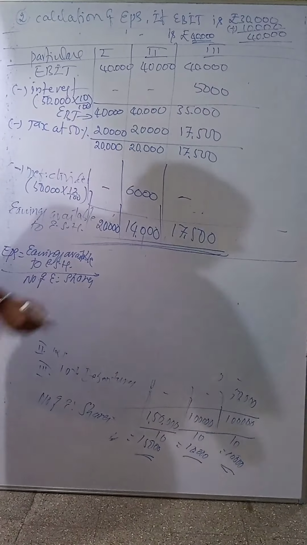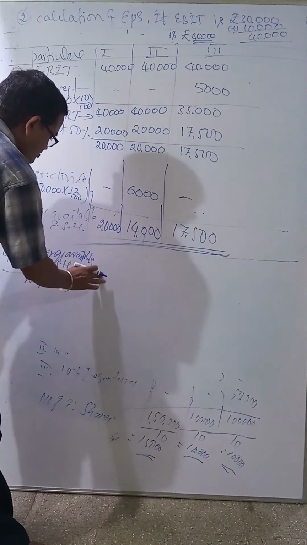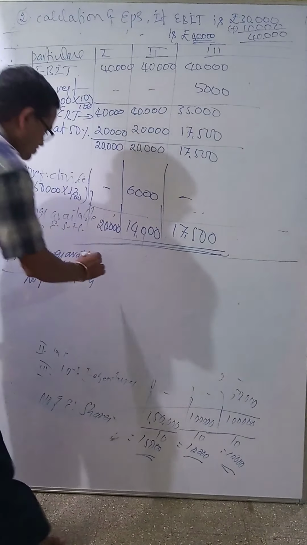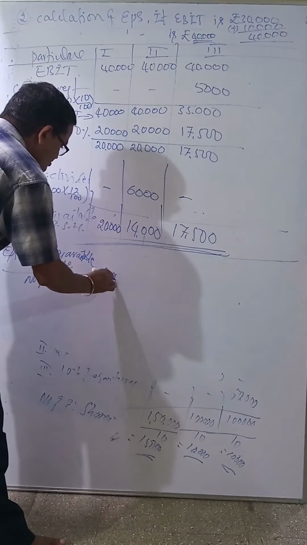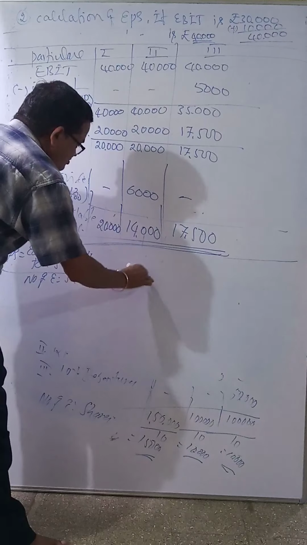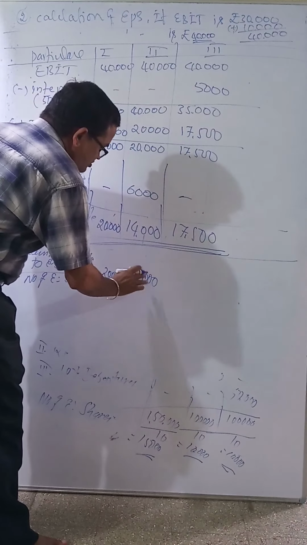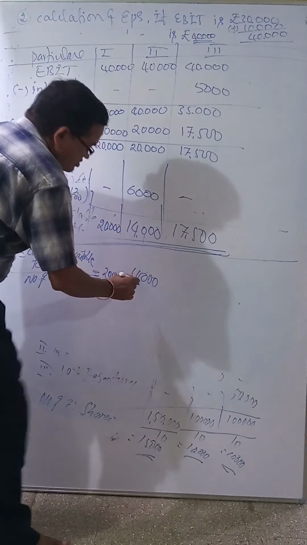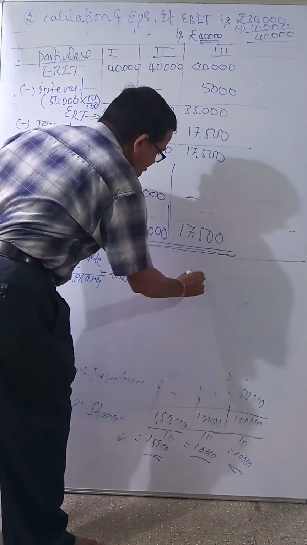This is the common equation. See earning available: 20,000 first, second is 14,000, third plan is 17,500.